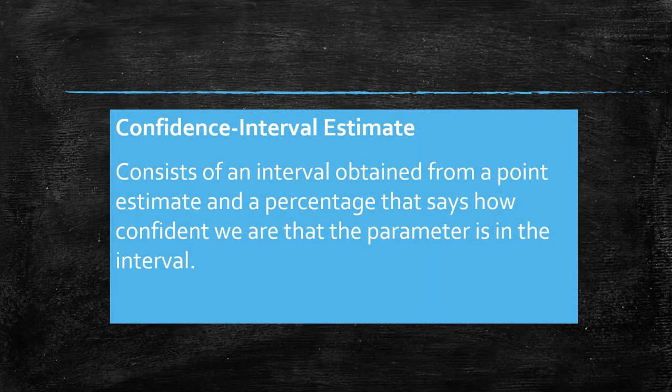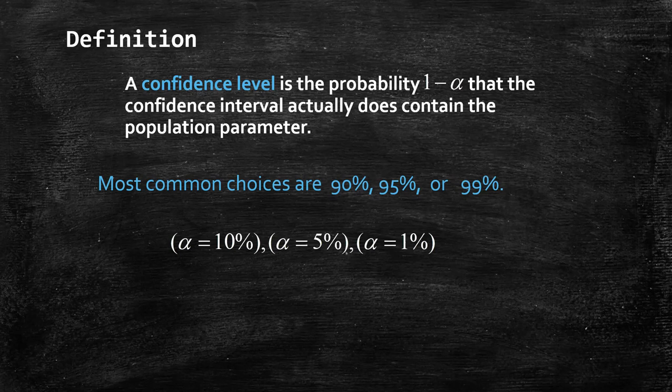And beyond that, we're going to find something called a confidence interval. So confidence interval is another way of estimating the mean, but instead it consists of an interval. So two numbers, a minimum and a maximum, that's obtained from our point estimate, and a percentage that says how confident we are that the parameter is actually in there. But, you know, we've done this before.